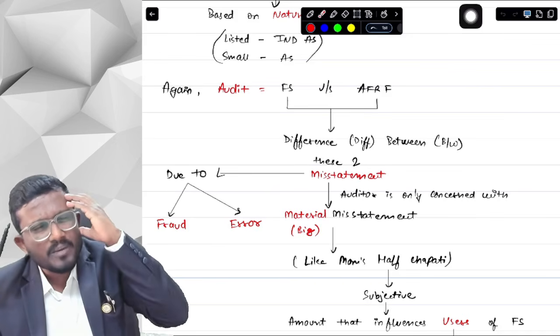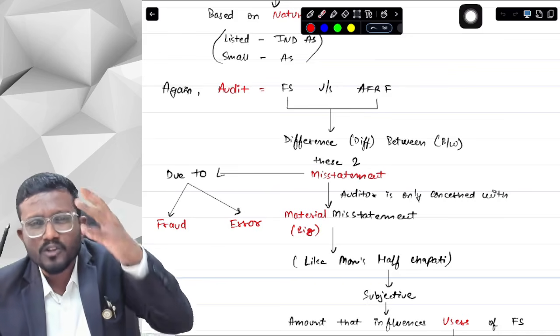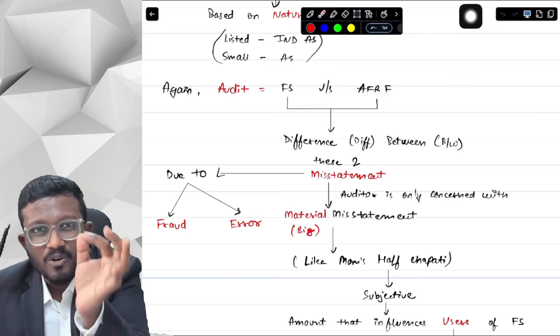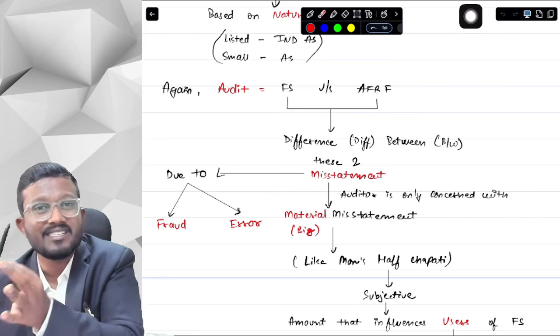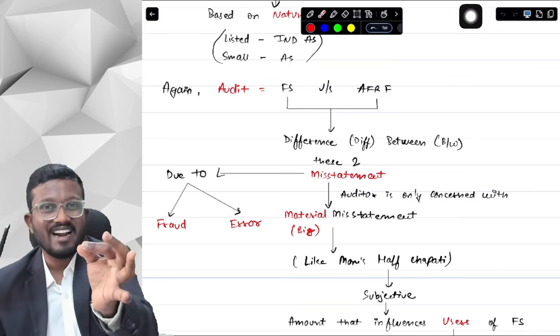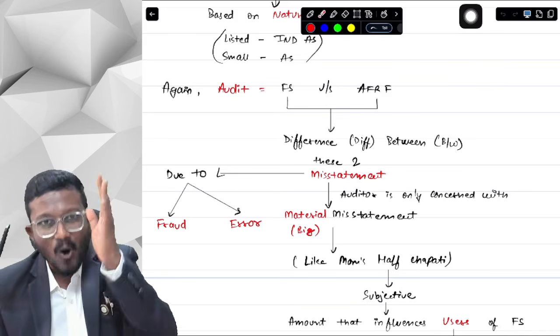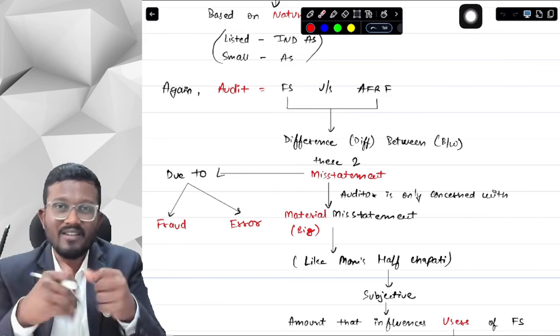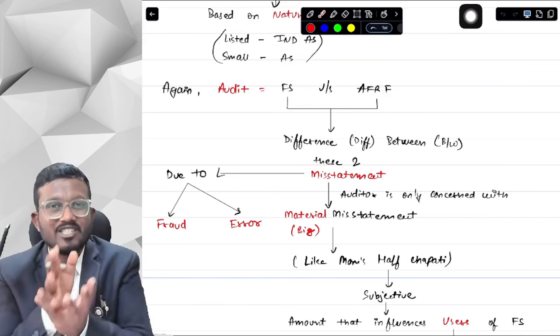Should I be so confused or so involved or so thorough with even 1 rupee or those small misstatements? Then you will have to understand, and here comes the context of audit. So audit, when does the audit start? Post your financial statements are made.